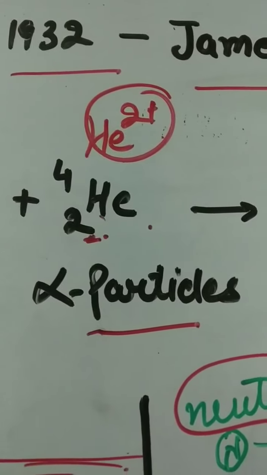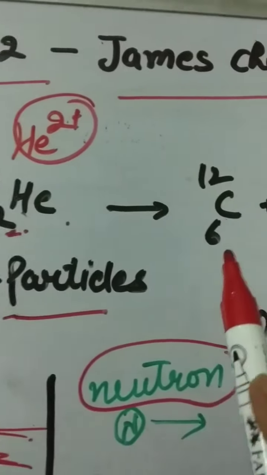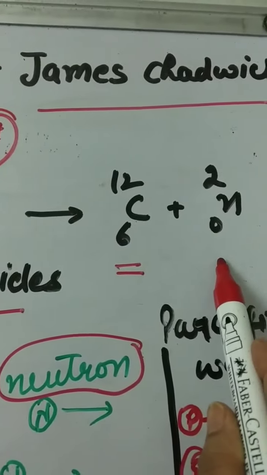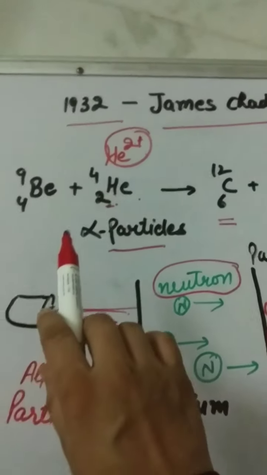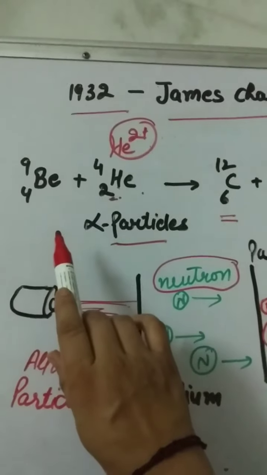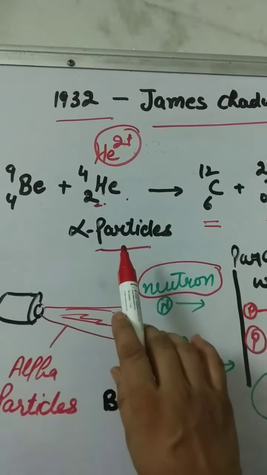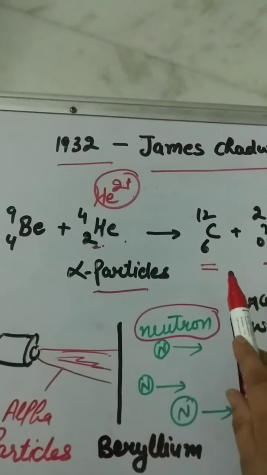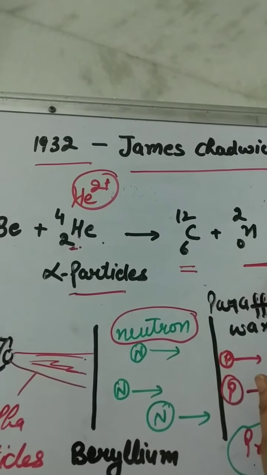He observed that the beryllium changed to carbon and neutrons were emitted in the reaction. In the reaction, beryllium, when bombarded with alpha particles, changes into carbon and releases neutrons.